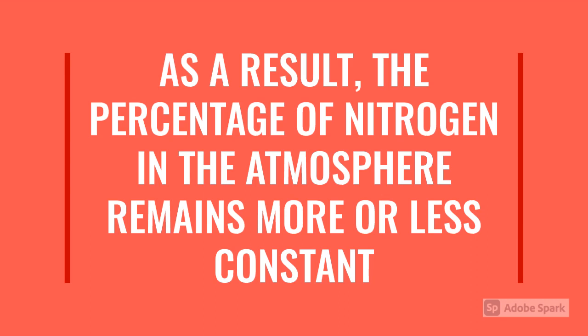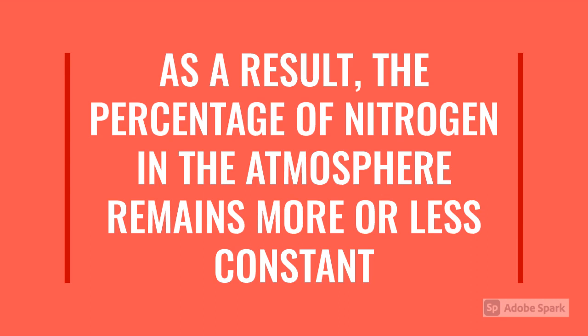When they die, their nitrogenous waste is going to be converted into nitrogenous compounds, which is nothing but ammonia, and ammonia is further going to be converted into nitrates and nitrites, and that is known as nitrification. These nitrates and nitrites are further going to be converted by some bacteria into nitrogen gas, which goes back into the atmosphere.